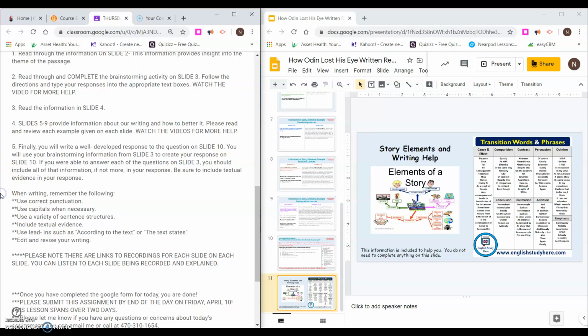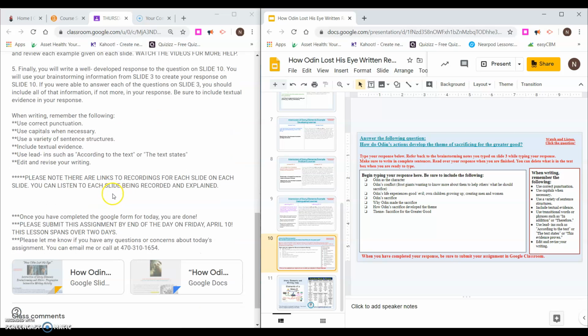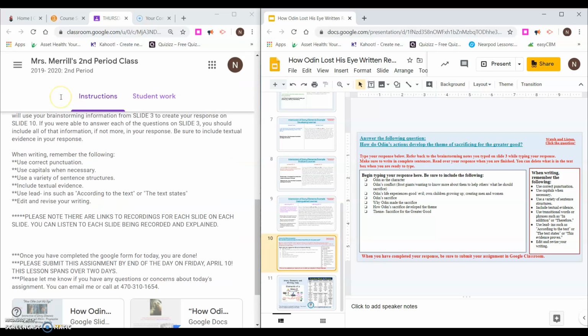Okay, and then when writing, remember the following: use correct punctuation, capitals, a variety of sentence structures, include textual evidence, use your leads in, and make sure that you are editing and revising your writing. This information right here about your writing, I do have a "when writing, remember the following" list over here as well. Okay, once you have completed the Google slides, then you are done. And then all you need to do is go ahead and submit it.